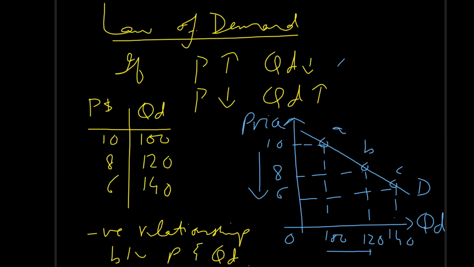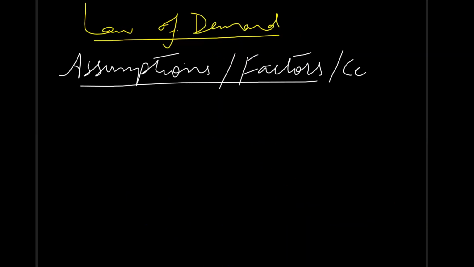Law of demand can be written as quantity demand is equal to A minus BP. A is some constant value which shows the basic necessities which we have to purchase even if their prices are high or low, and BP is the price-dependent demand, which totally depends upon the price.